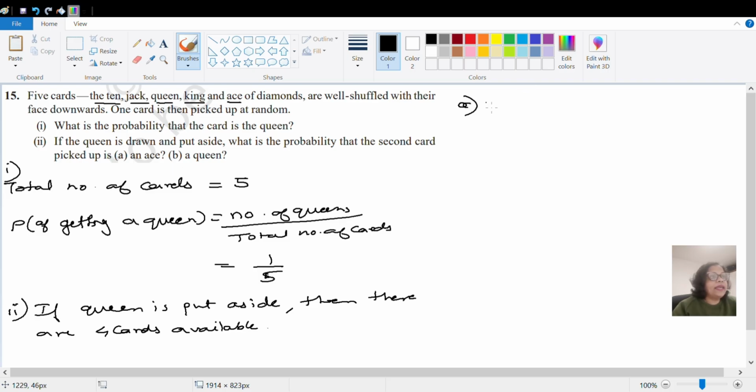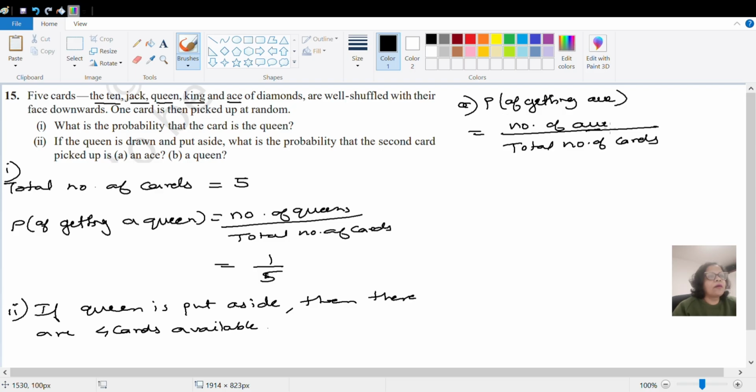So probability of getting an ace. How many ace cards are there? Total number of cards which will come in the denominator, and number of ace cards, that too we need. So number of ace cards which are available are 1. Now as the queen is kept aside, we are having only 4 cards. So the probability of sub question 2A part is 1 by 4.